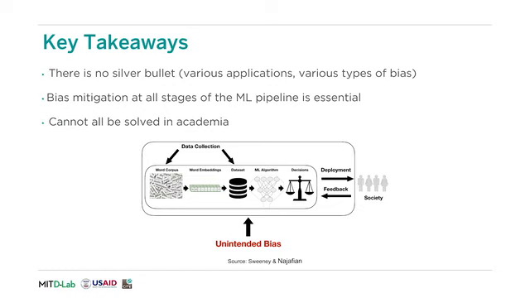To wrap up, we describe some key takeaways from this project. First, there is no silver bullet. There are many different types of applications and various types of bias to correct for when trying to make NLP systems more fair. Second, bias can emanate from any stage of the machine learning pipeline. Therefore, having tools to identify and mitigate bias at all stages of a machine learning pipeline is essential. Finally, we focus on solving this problem within an academic context for the natural language processing pipeline, but this cannot all be solved in academia.